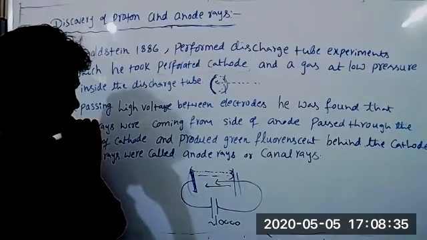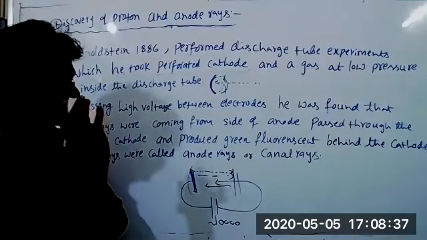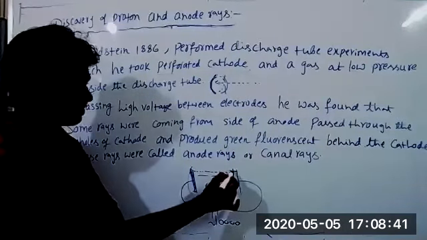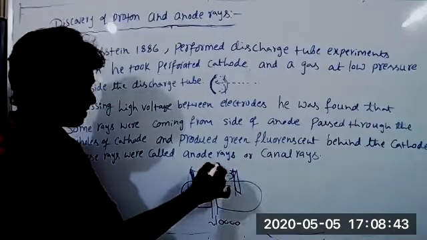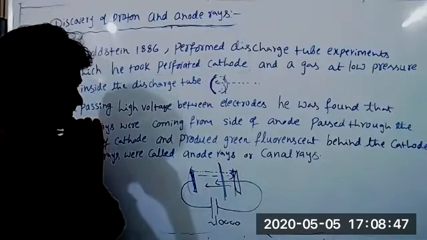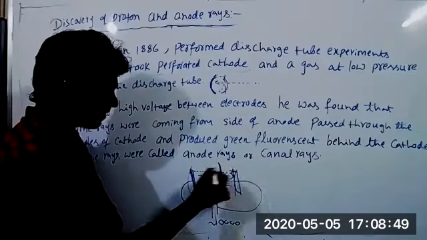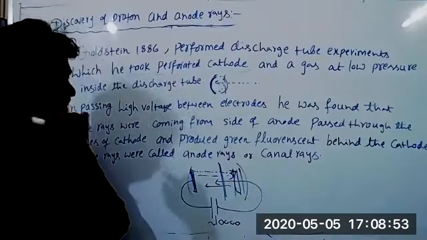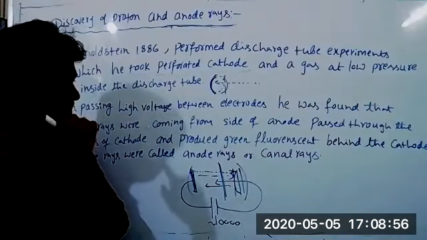Where do we have to keep the foil? Behind the perforated anode, sir. Okay, behind the perforated anode, fine. Here we are keeping foil. Then only some electrons will come out of the foil instead of all.